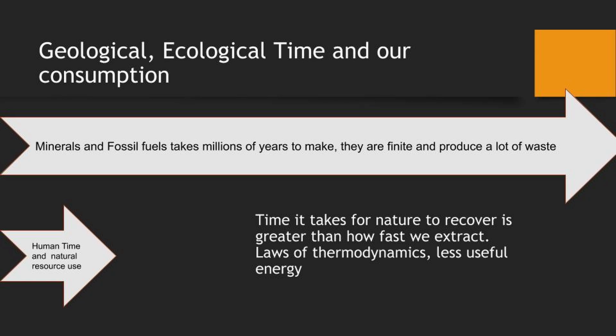Time it takes for nature to recover is greater than how fast we extract. Laws of thermodynamics, less useful energy. So you go from useful energy, but when you use it, you go to less useful energy. So at a certain point, you can't use that energy anymore. It's not useful for any type of work.